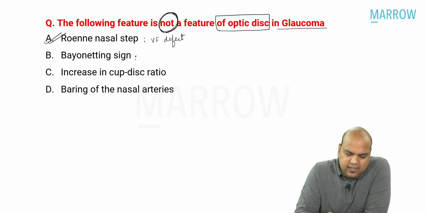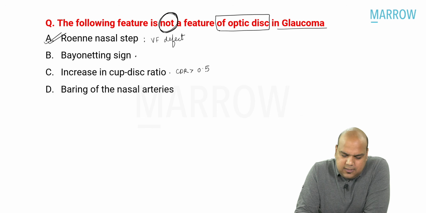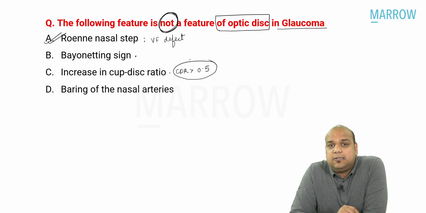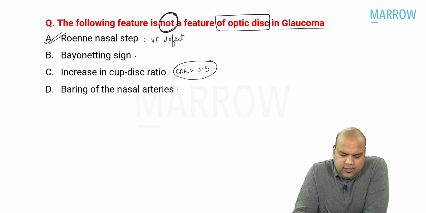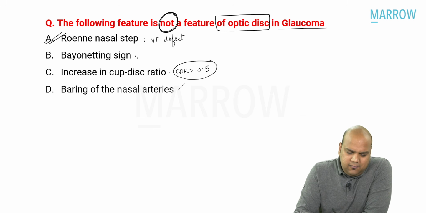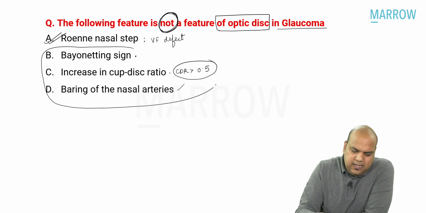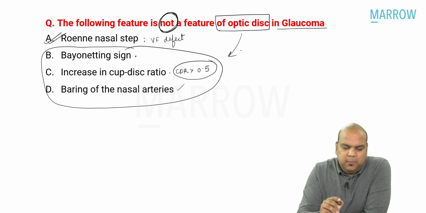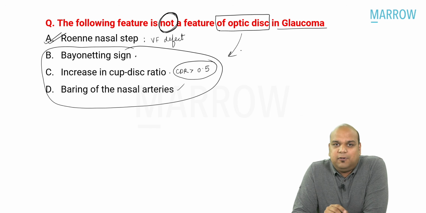Bayoneting sign seen, yes. Increase in CDR, yes. I know CDR becomes greater than 0.5 in cases of glaucoma. Bearing of nasal arteries, maybe I didn't know. Even if I didn't know, I know that option A is correct. So we know all the three B, C, D are optic disc signs, but Roni's nasal step or step defects are visual field defects.